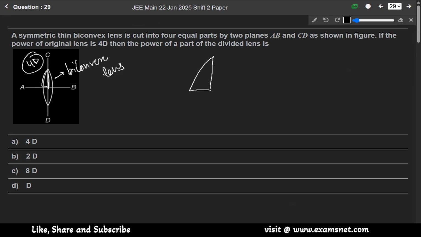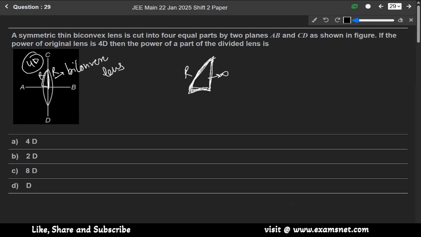Okay. So for this, according to the question, AB and CD, we are cutting it in two parts. Let this be R, and this is also R. So if we have to find the power of only one part, so it will be R and this will become infinity.